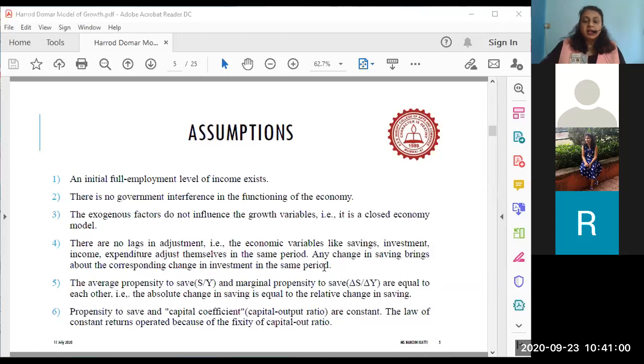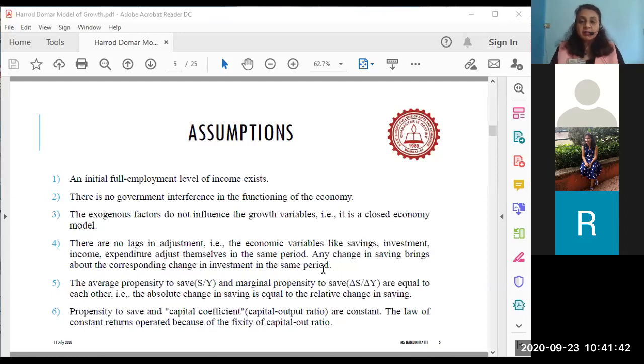Any change in the savings brings about a corresponding change in investment in the same period, because generally it is believed that S is equal to I. If you remember that equation when we did the classical theory and Say's law of market, they always kept saying that S is ultimately going to be equal to I. So savings are going to be equal to investment at some point of time, with all the so-called quick lags and adjustments that take place in the economy.